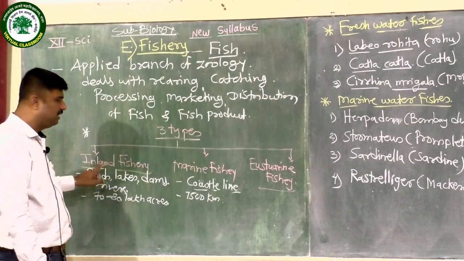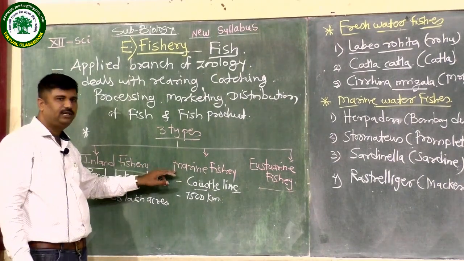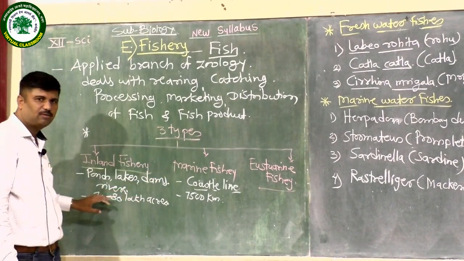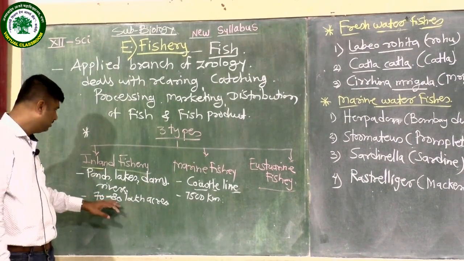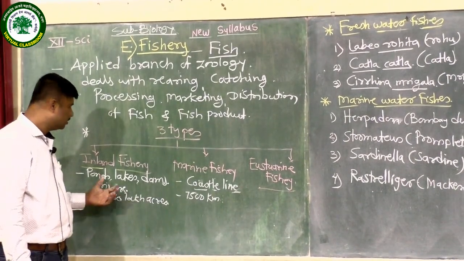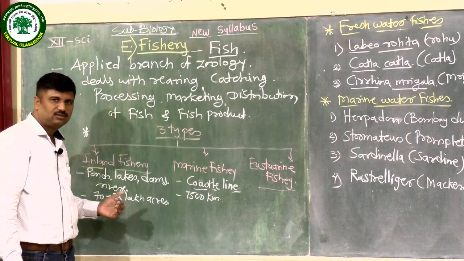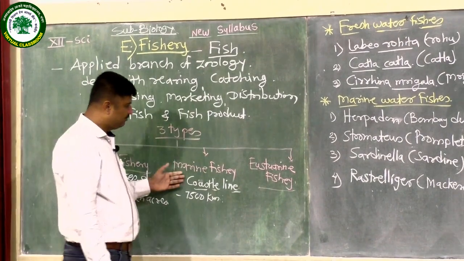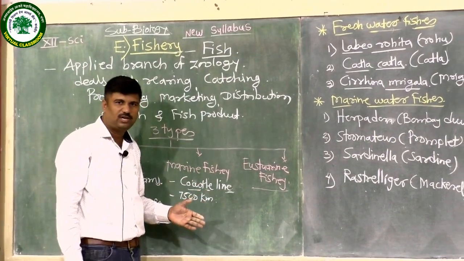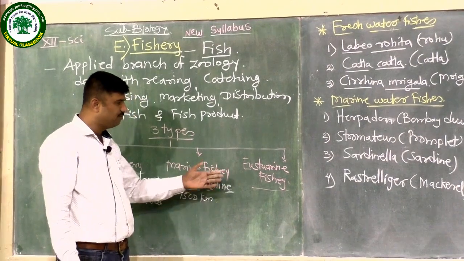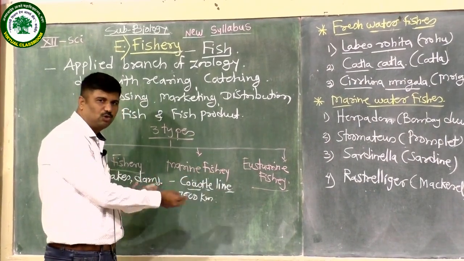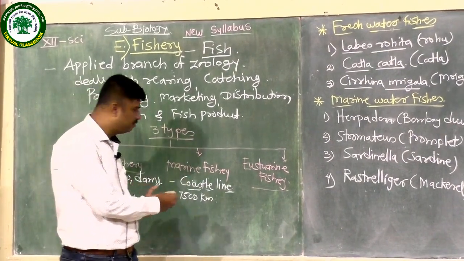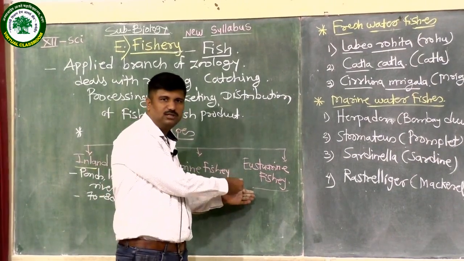Three types of fishery: inland fishery, marine fishery and estuarine fishery. Inland fishery, the area is about 75 to 80 lakh acres, which includes ponds, lakes, dams, rivers, etc. In marine fishery, the coastal line is included. The estuarine fishery includes both freshwater and marine water varieties, because the river meets the ocean.